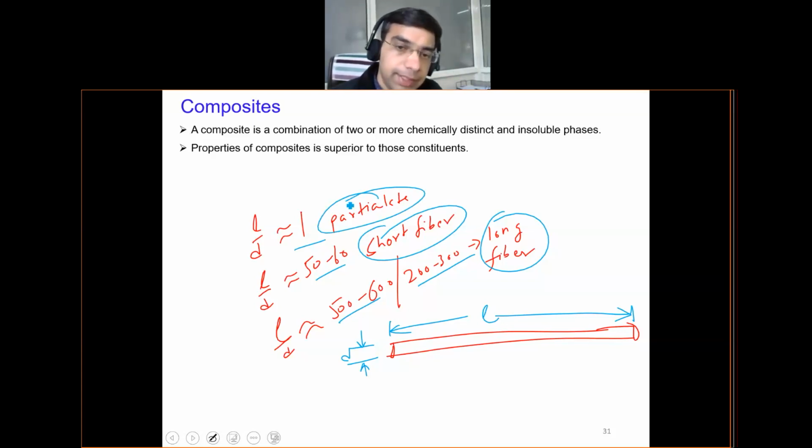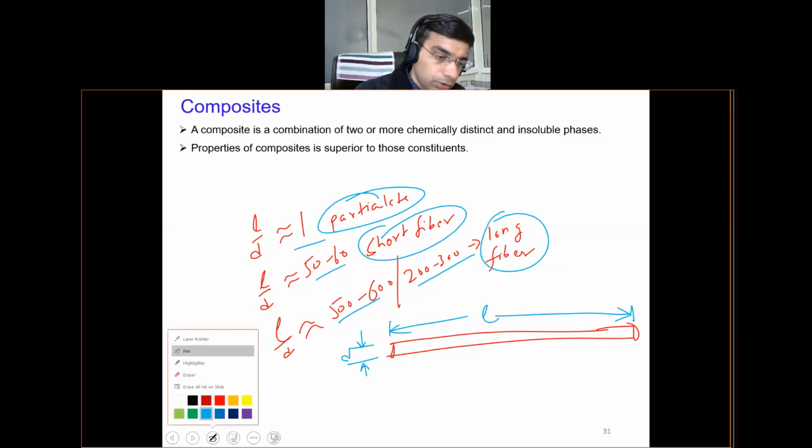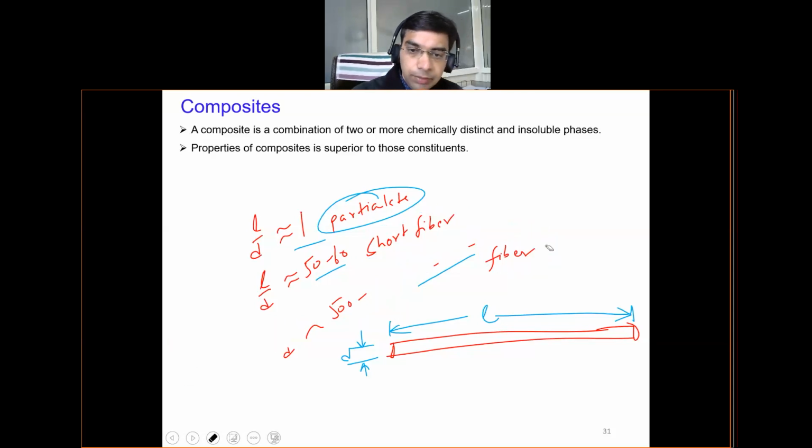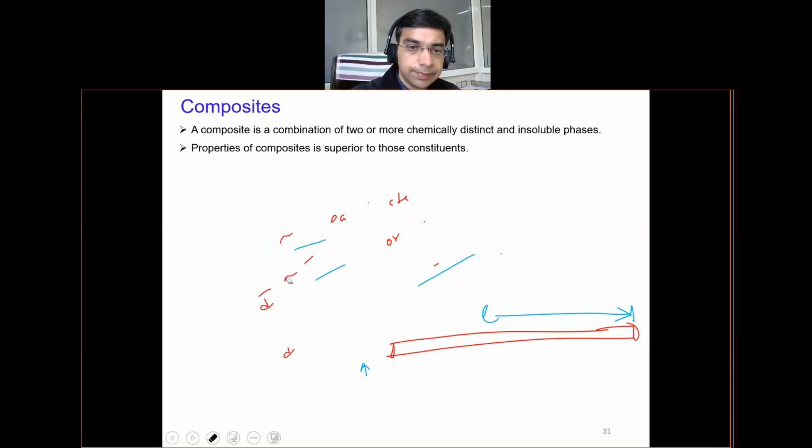So in composite materials we have the reinforcement in one of these three types of form. One of these three forms will be forming the reinforcement. And the matrix, as I already discussed, could be a polymer, a metal, or a ceramic. So now we'll move ahead to discuss some more things on composite materials.